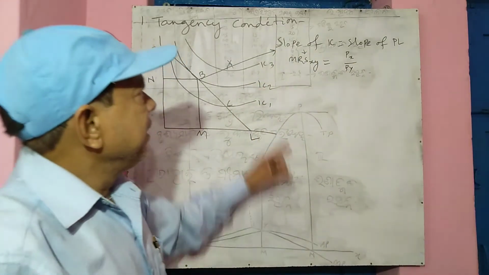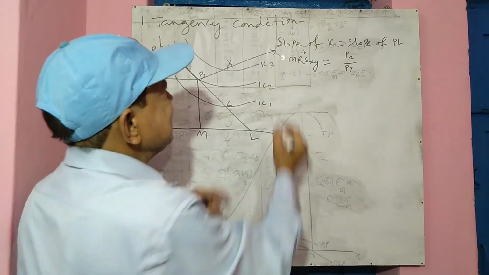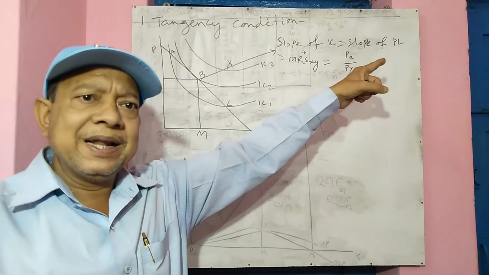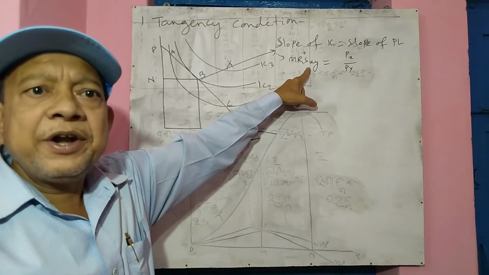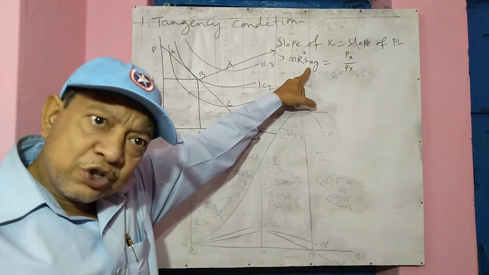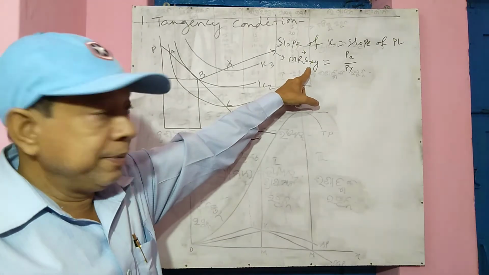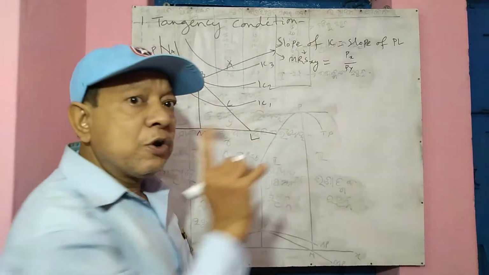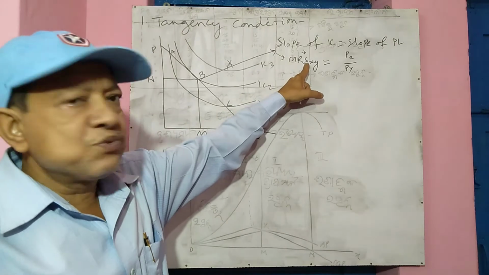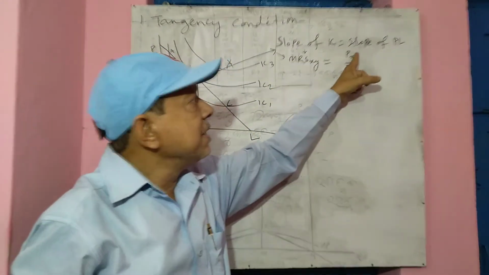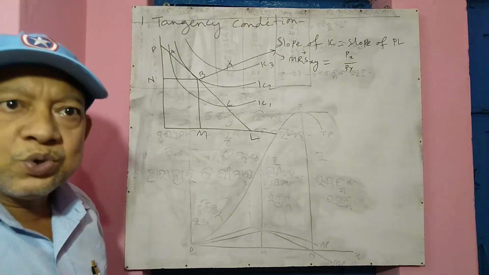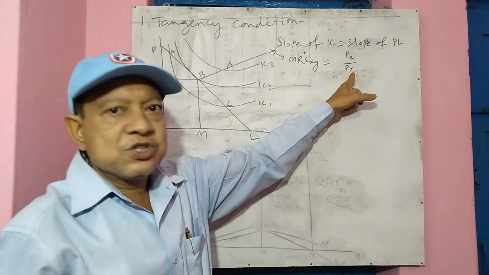So MRS, slope of the IC, and slope of the price line are the same. Remember this: the slope of the indifference curve is the marginal rate of substitution of x for y. This is equal to the slope of the price line, meaning the price ratio of the two goods, that is price of good x by price of good y.